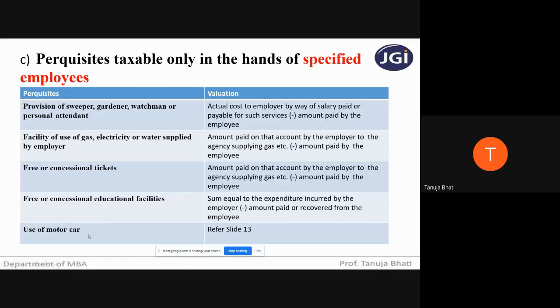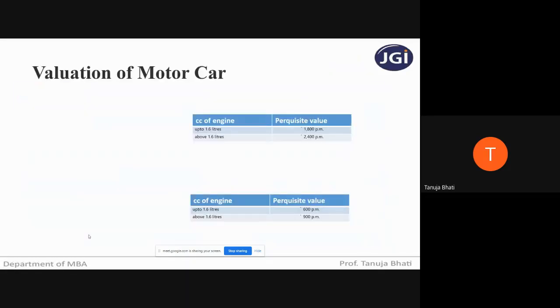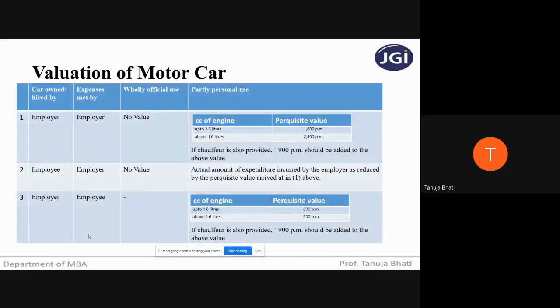Motor car is very, very, very important, students, from the exam point of view. So let us see how to value the motor car. If the motor car is owned by the employer, and expenses are also met by the employer relating to that motor car, and it is used by the employee only for office use, then you do not take anything. It is nil. That is, it is exempt.